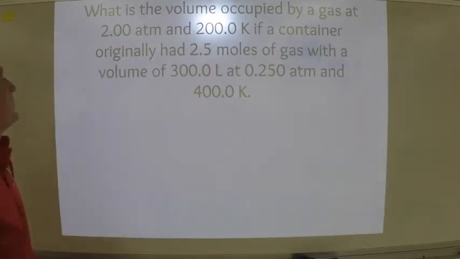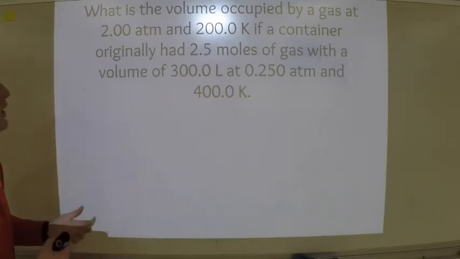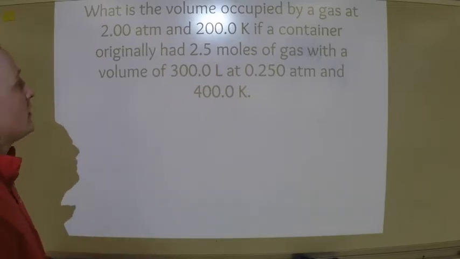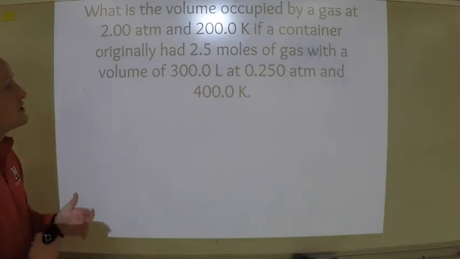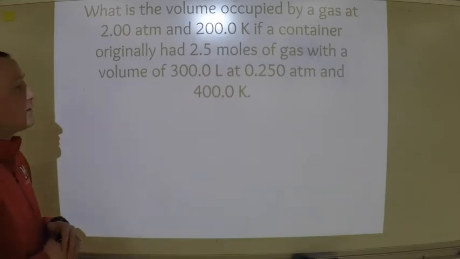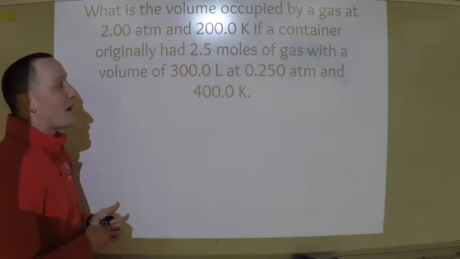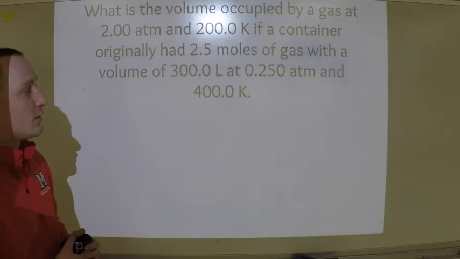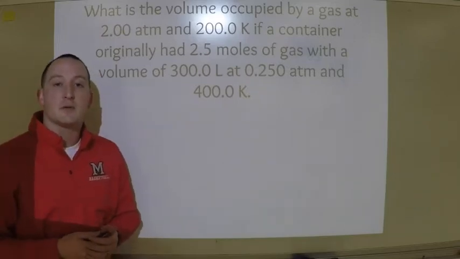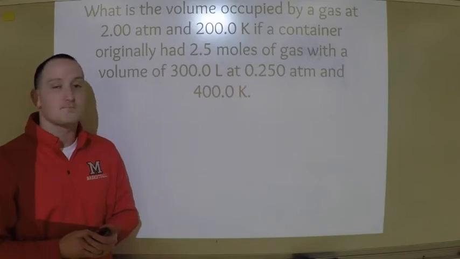So here's that question. It says, what's the volume occupied by a gas at 2 atmospheres and 200 Kelvin if a container originally had 2.5 moles of gas with a volume of 300 liters at 0.25 atmospheres and 400 Kelvin? Go ahead, give that problem a try, and then come back here and we'll work through it.